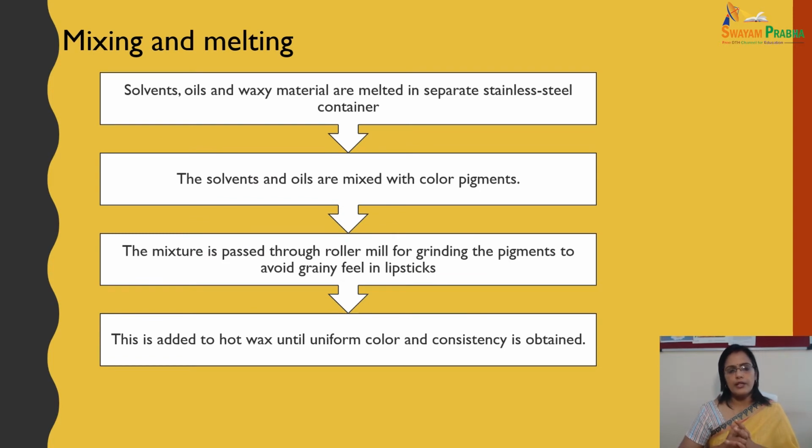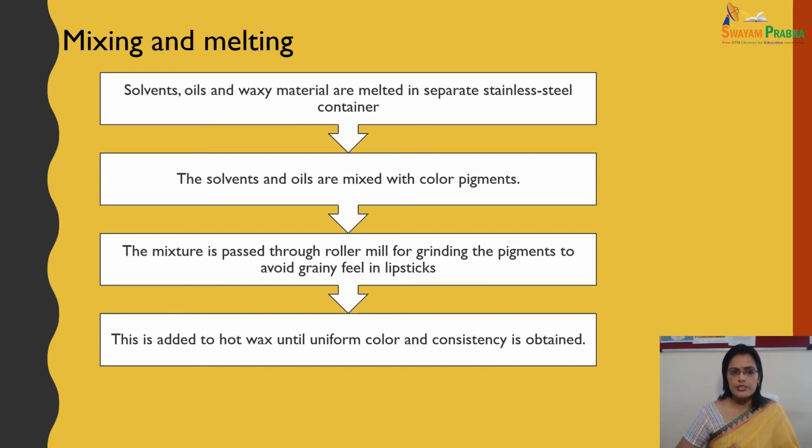Now, mixing and melting. The solvents, oil and waxy materials are melted in separate stainless steel containers, and the solvent and the oils are mixed with the color pigment. The mixture is passed through the roller mill for grinding the pigment to avoid any grainy feel in the lipstick, and this is added to the hot wax until uniform color and consistency is obtained.